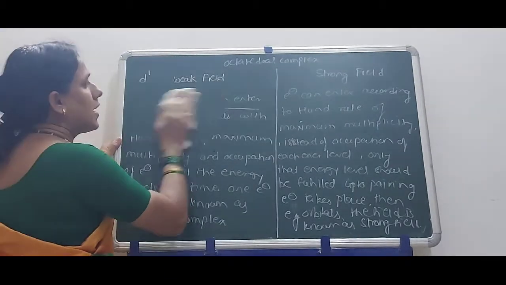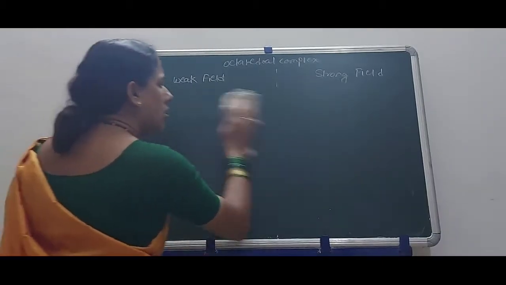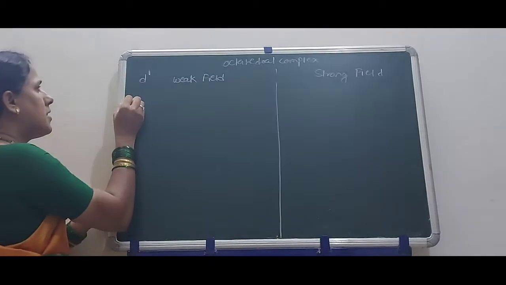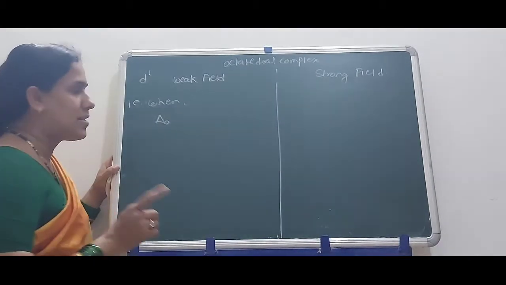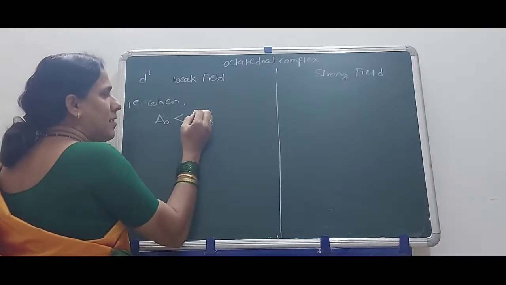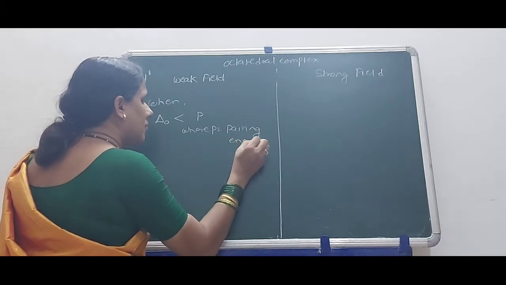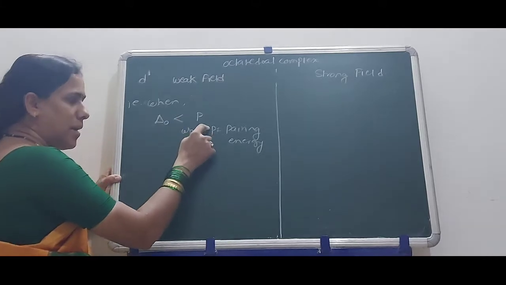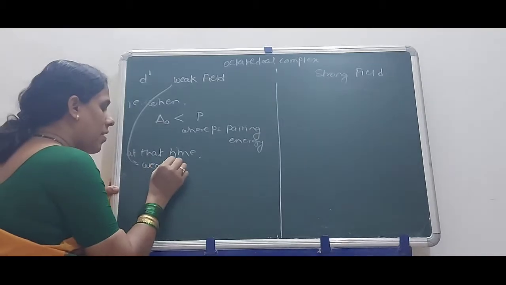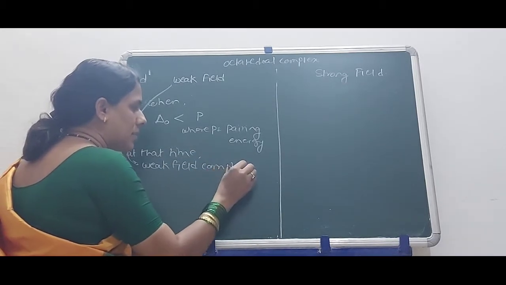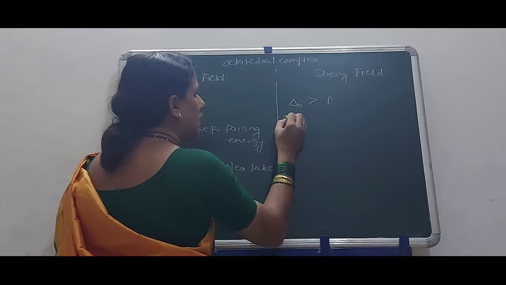In other words, we can easily say that when delta O, the crystal field stabilization energy, is less than P, where P is the pairing energy, at that time a weak field complex takes place, and when delta O is greater than the pairing energy, at that time a strong field complex.